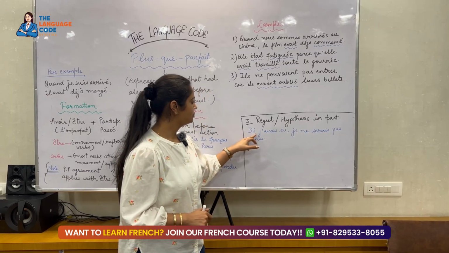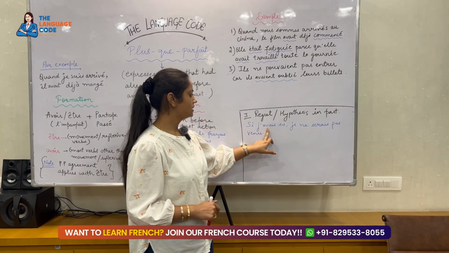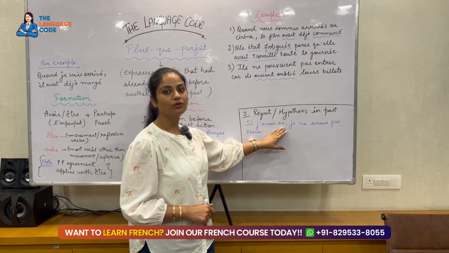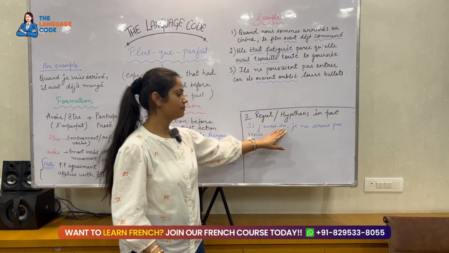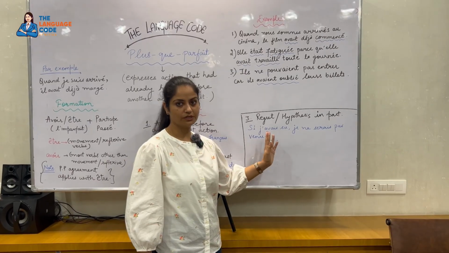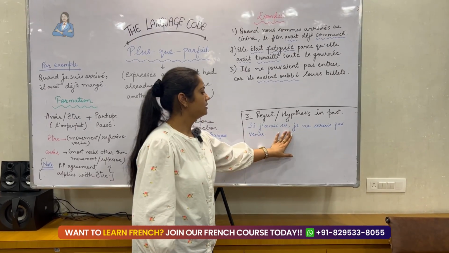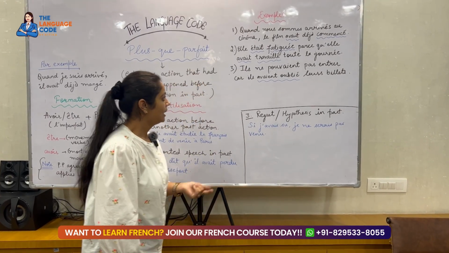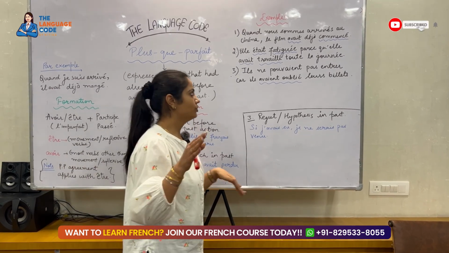D'accord? See, j'avais su. So this su is from savoir. Savoir means to know. That's the past participle of savoir. Then avoir. Savoir is always conjugated with avoir, right? So this is the conjugated form. Now, for better understanding, I have some more examples.